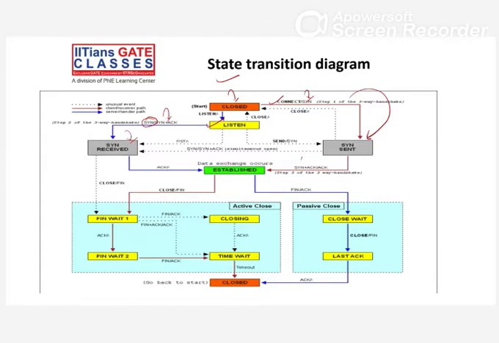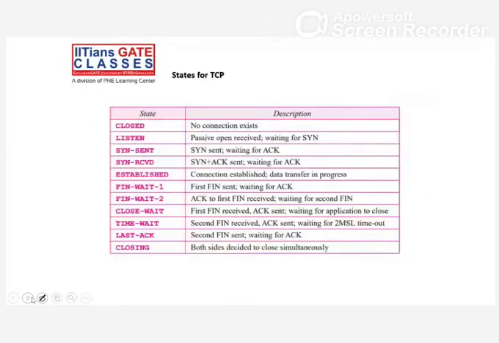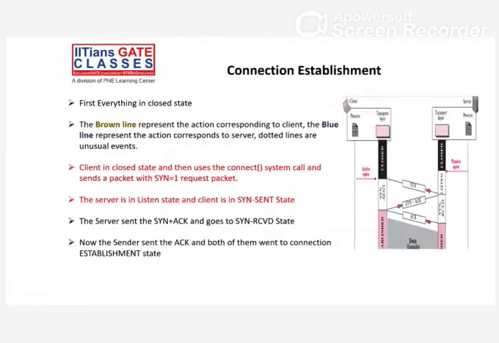Similarly, when this SYN plus acknowledgement is received by the client, it sends the acknowledgement and goes to established. The server, in SYN received, when the acknowledgement is received, sends nothing, and then establishment happened. You know this part. So we change our states from closed to SYN sent, then established. Here, closed to listen, then listen to SYN received, then established.